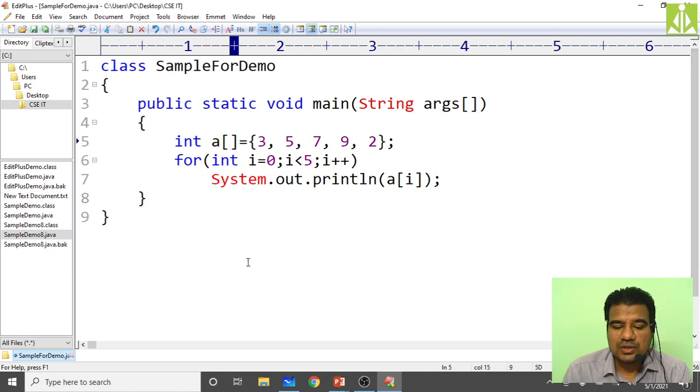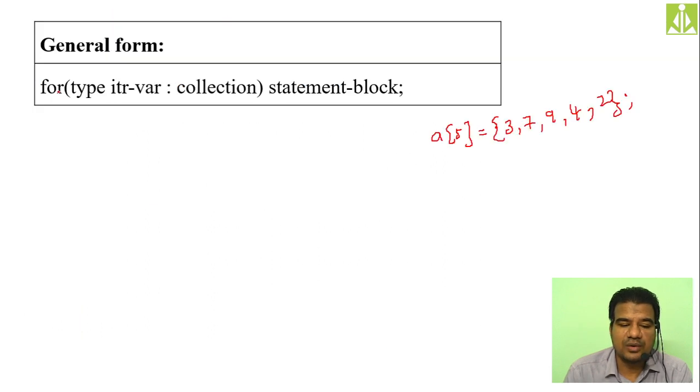Likewise, with the help of the for each version, how do we do it? Over here you can see we have for, then we have the type, and we need to take a temporary variable over here and pass the entire collection, and then put the statement block. When we say collection, this collection is nothing but your a variable, the array. And here the type will be what type of elements we are accessing from the collection: integer. So the type will be integer.